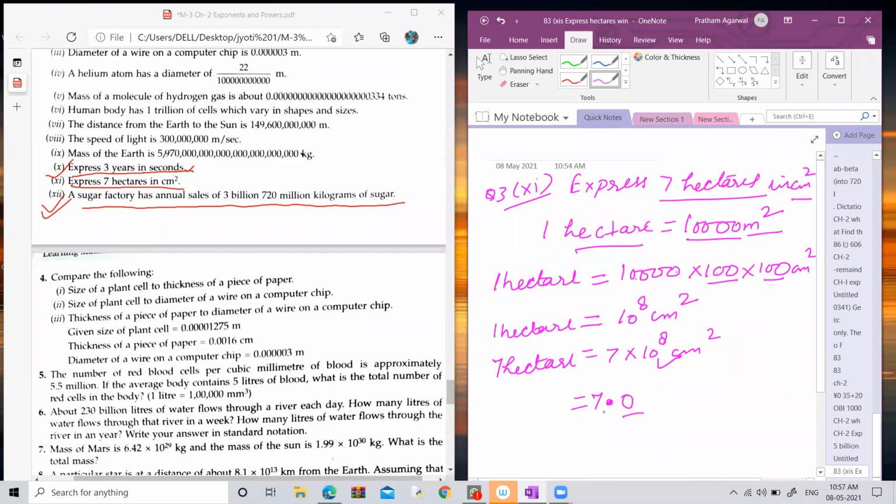Yes, ma'am. The values remain the same. There is no difference. We only write this because we want the answer in standard form, and in standard form there should be a decimal. You converted the whole number into a decimal number where the decimal part is 0. So this is your answer.